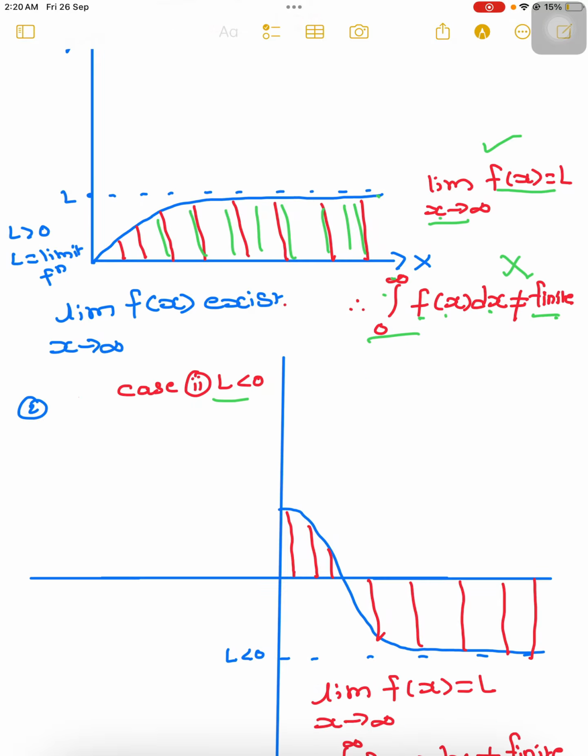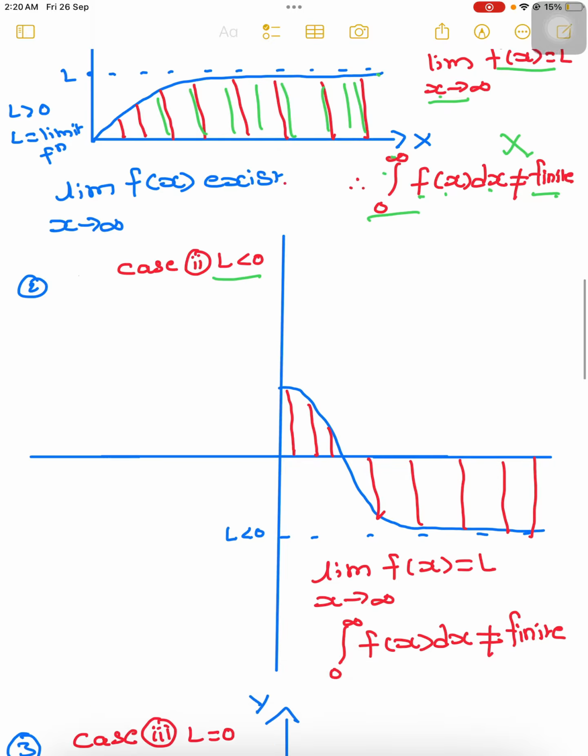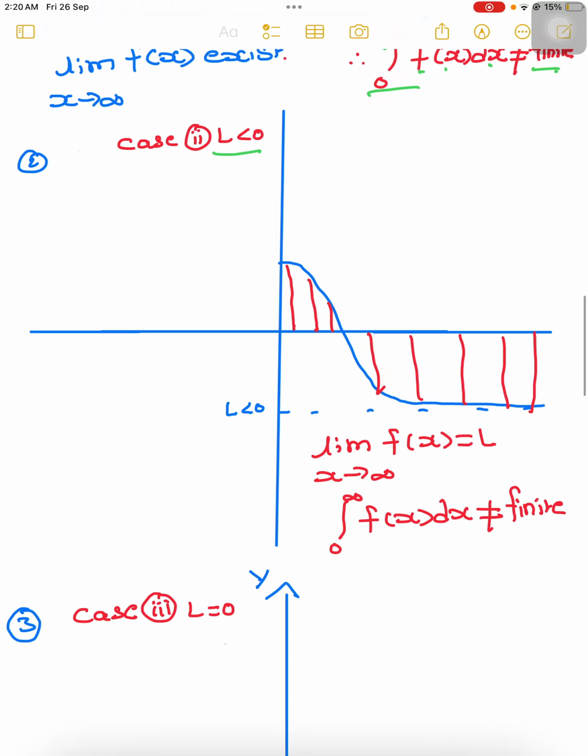Coming to case 2, that is the limit less than 0. Here I am taking the limit less than 0. In this case also, the limit as x tends to infinity of f of x equals L, meaning as x tends to infinity we are getting some finite value, but this area is not finite, because how can you calculate this area as x tends to infinity? So this condition fails, this condition passes.